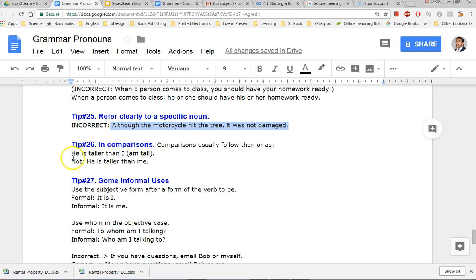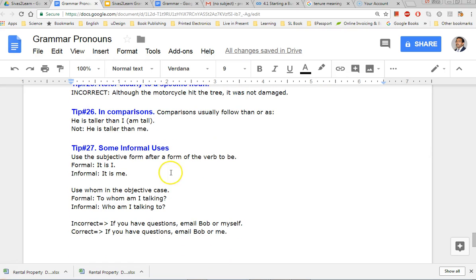In comparison, for example, he's taller than me. This is wrong. He's taller than I, right? Because you are comparing he with subject and subject. His something, then you can compare with mine or something. So in comparison, it has to go with the subject or object or possessive.